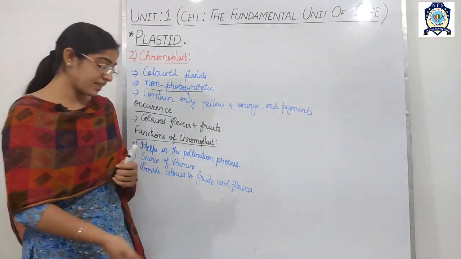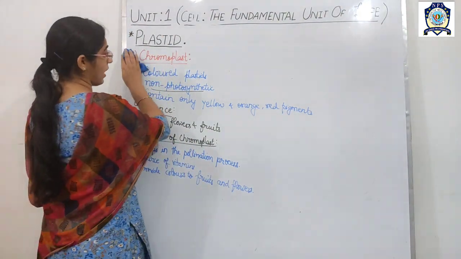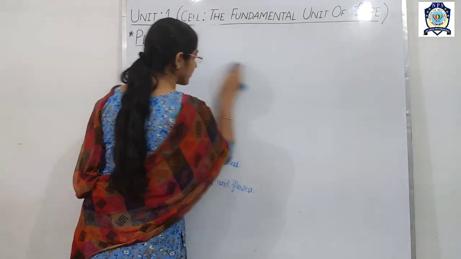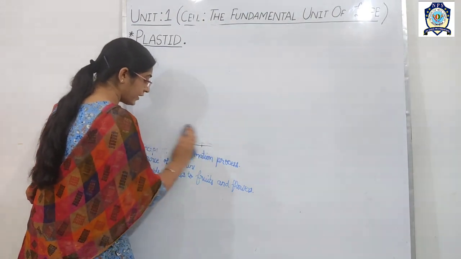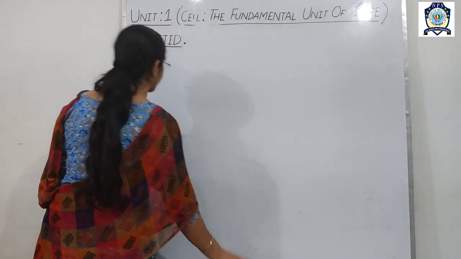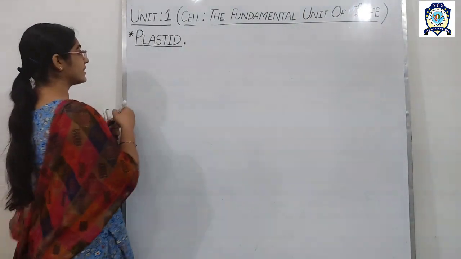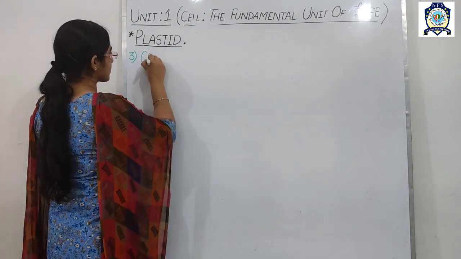Now we will discuss in detail the third type, which is the chloroplast. So now let us start with the study of the chloroplast. And student, this is a very important topic, so please pay attention. So now let us start with the third one, the chloroplast.